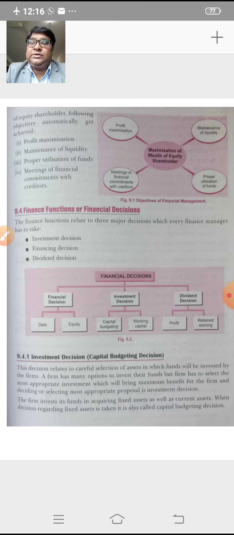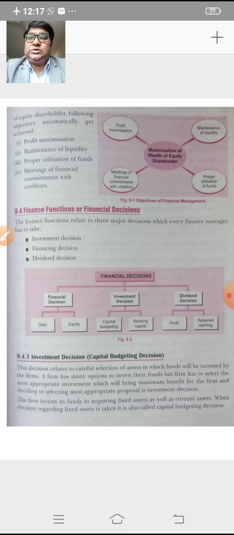This decision is also irreversible, because capital budgeting decisions cannot be reversed or changed overnight, as these decisions involve huge funds and heavy cost, and going back or reversing the decisions may result in heavy losses and wastage of funds also.